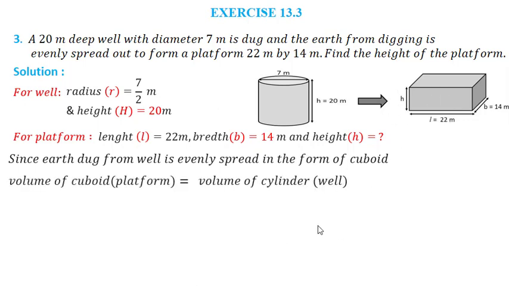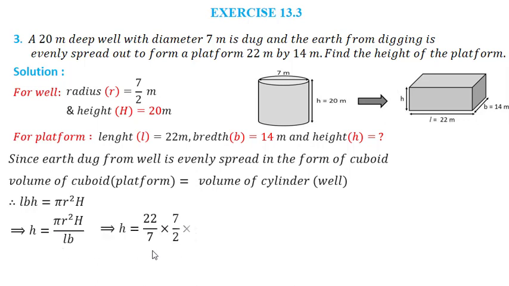So thus volume of given cuboid or platform, which is LBH, will be equals to volume of cylinder, which is pi r square capital H. Now we have to find this small h, so I will say that h is equals to pi r square capital H upon LB.